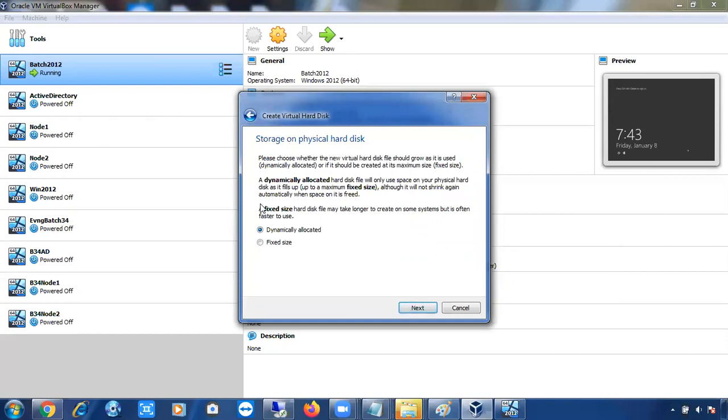You didn't get any chance to give 25 GB, but I'll show you in the next thing you'll get. So how are you going to allocate this storage? Are you going to allocate this 25 GB as dynamically allocated or fixed size? What is the difference between dynamically allocated and fixed size? Can anyone tell me?